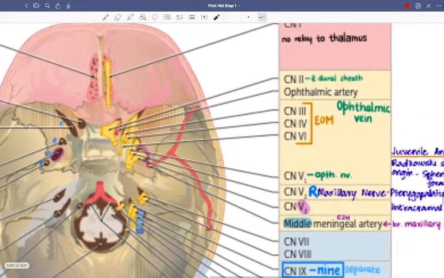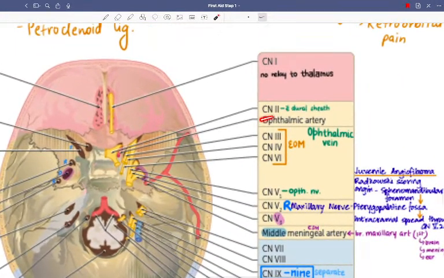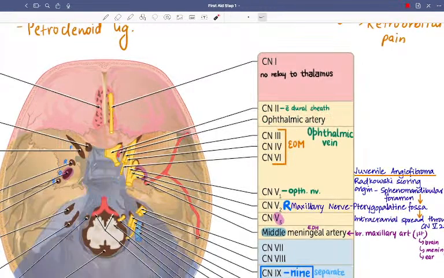Cranial nerve 2 goes with the dura sheath, that is important, and this dura sheath does have sensation because it covers the cranial nerve, right? So you have cranial nerve 1, no relay. This is going to be cranial nerve 2, with the ophthalmic artery.